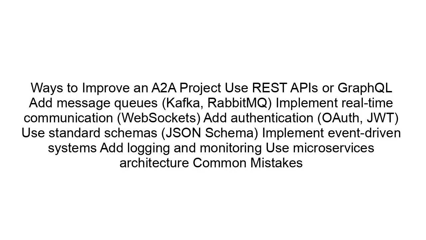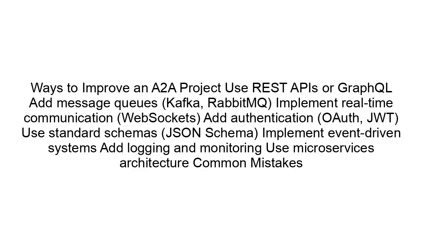Ways to improve an A2A project. Use REST APIs or GraphQL. Add message queues, Kafka, RabbitMQ. Implement real-time communication, WebSockets. Add authentication, OAuth, JWT. Use standard schemas, JSON schema. Implement event-driven systems. Add logging and monitoring.